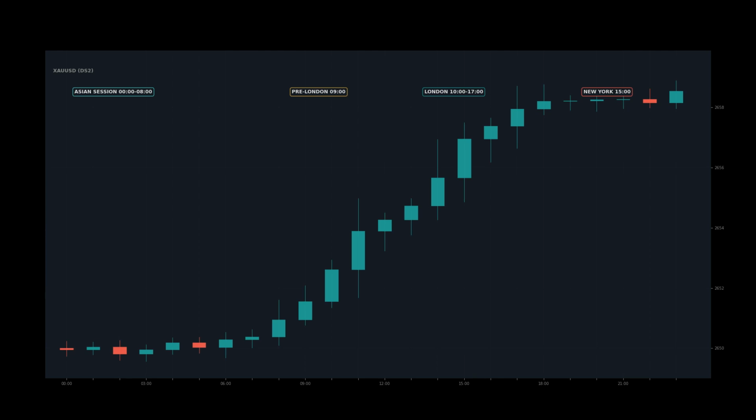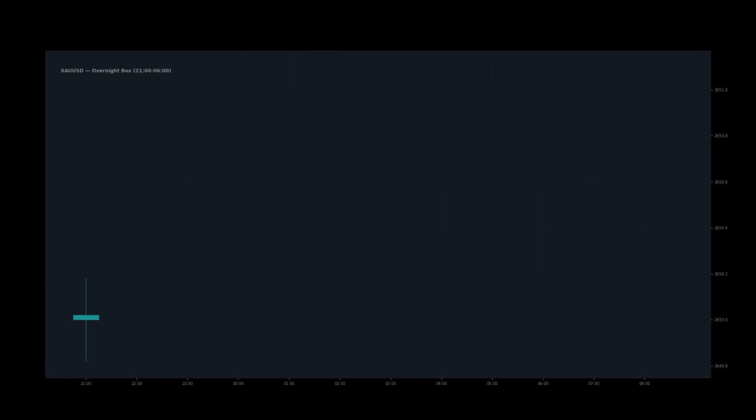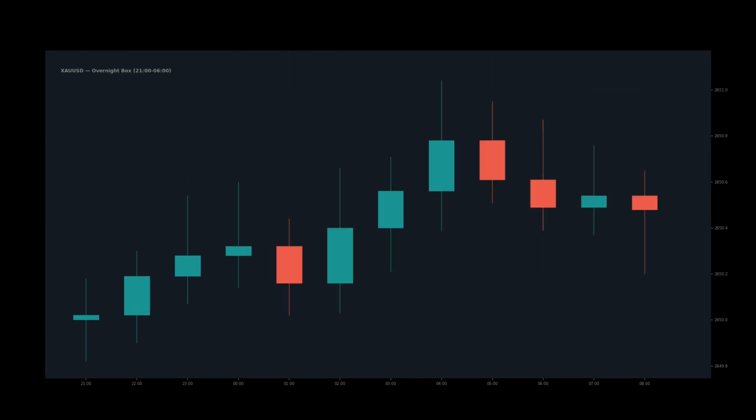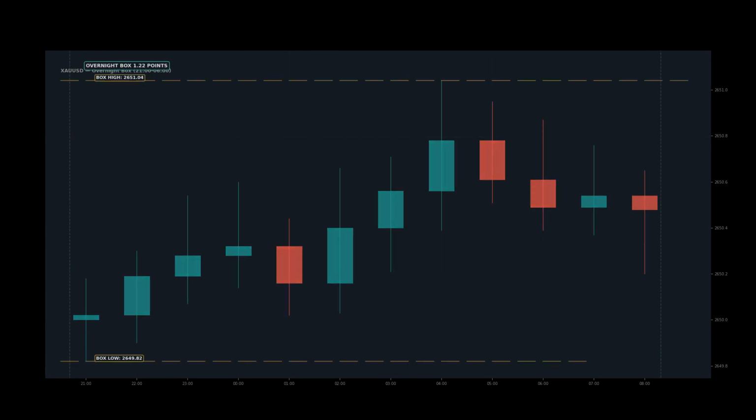The 6 time gates, 6 a.m., 9 a.m., 12 p.m., 3 p.m., 6 p.m., and 9 p.m., mark the session transitions where market behavior shifts predictably. The overnight box is the price range established from 9 p.m. XAUUSD, when New York begins winding down, through 6 a.m. XAUUSD, when European liquidity first enters.